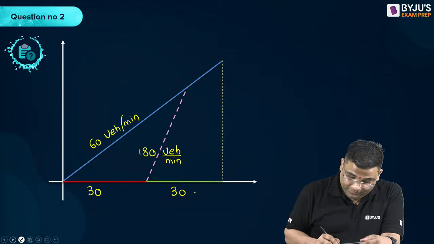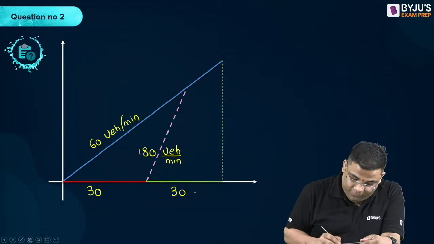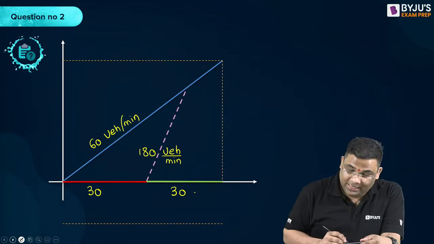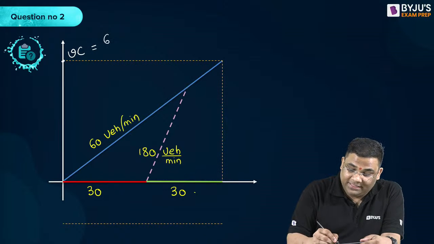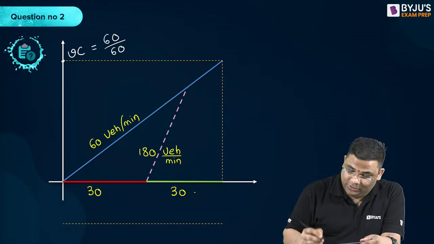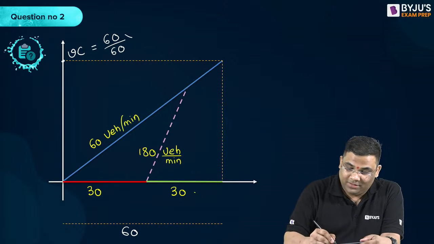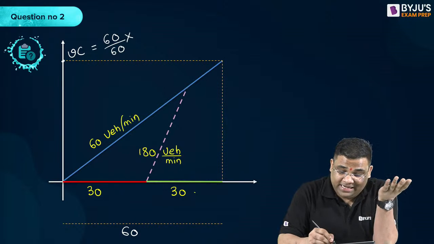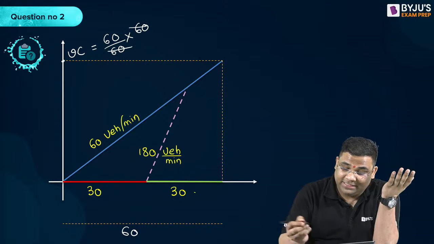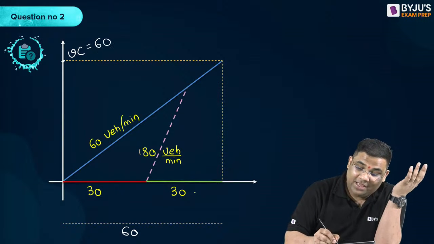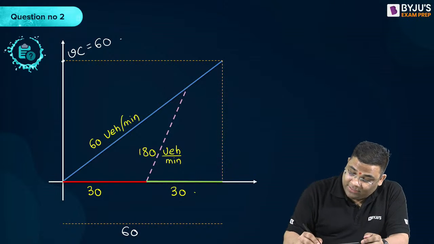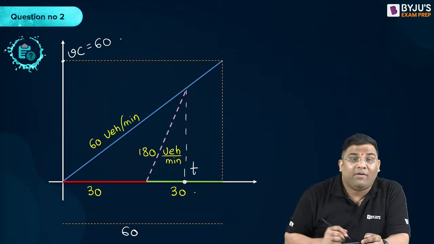Now if I find out the number of vehicles in the total cycle length, that is V into C. How much am I getting? That will be 60 by 60 into 60, because 60 vehicles per minute, which is 1 per second, into 60. I'm getting 60, right? Now, can I find out this time T? Yes, I can find out time T.